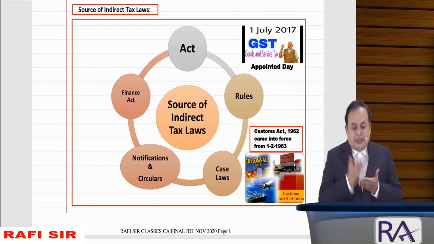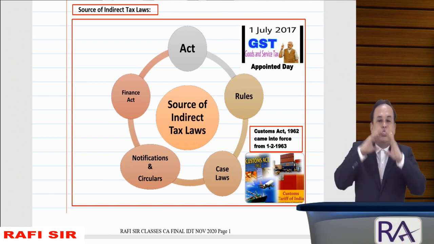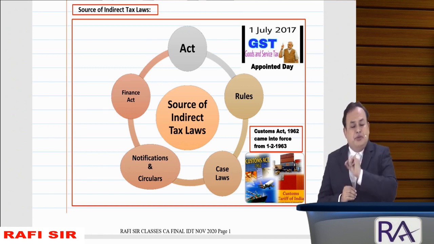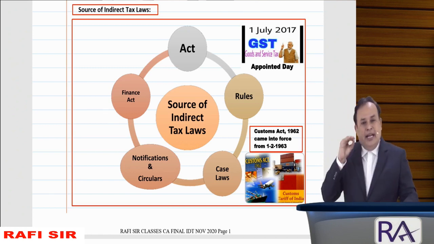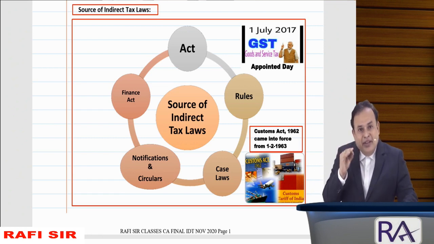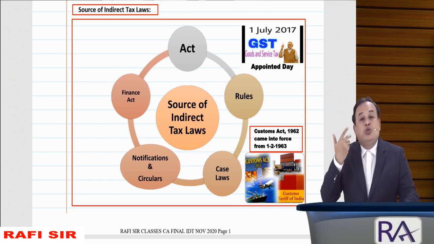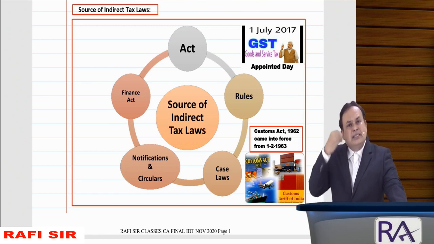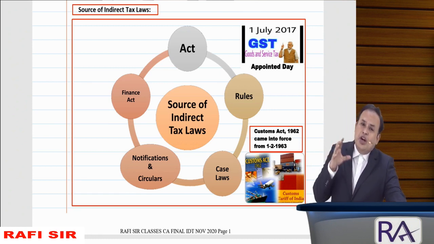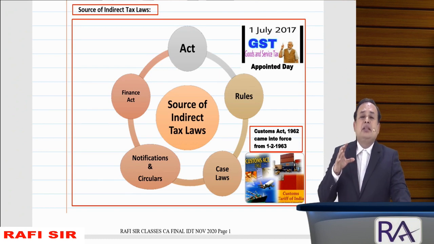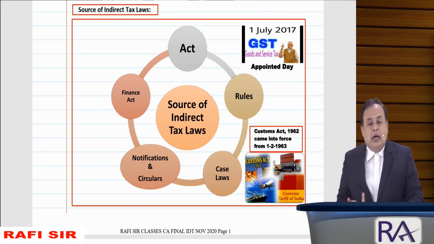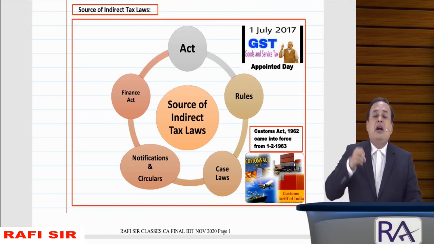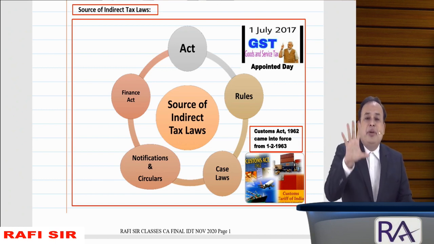First and foremost, Act. First and foremost, we should have a tax law under the authority of the Constitution of India. There must be an Act, enacted by the central government of India by passing the bill in Parliament or in the state legislative assembly, as the case may be.